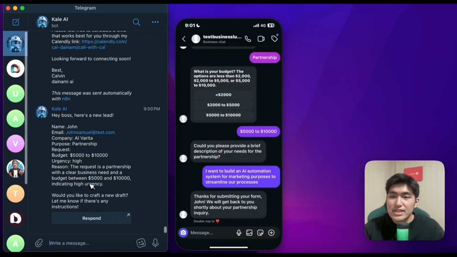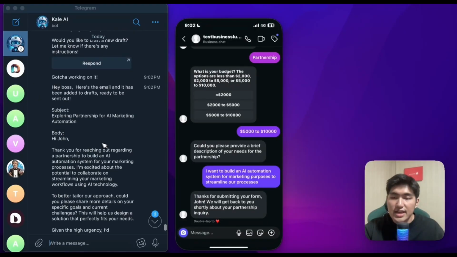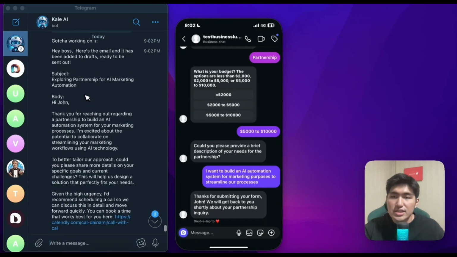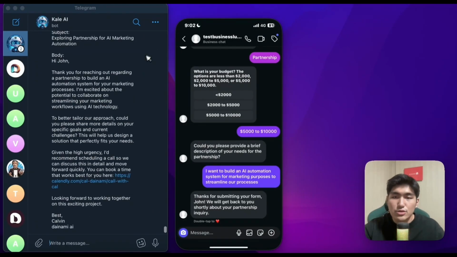And the very cool part is that now it actually sends the information of the request to our Telegram over here. Okay, and from here we can actually respond for the AI agent to create an email for us. So you can see over here, it actually gives us the urgency level as well as the reason. And we can actually add in any instructions that we want for this specific request. So let's click this, open this, and I'm going to just say, just craft the email, no additional requests, click submit. Okay, once I actually approve this, you can see it actually created a draft email for us, and it also sends a calendar invite as well, so that is super cool.